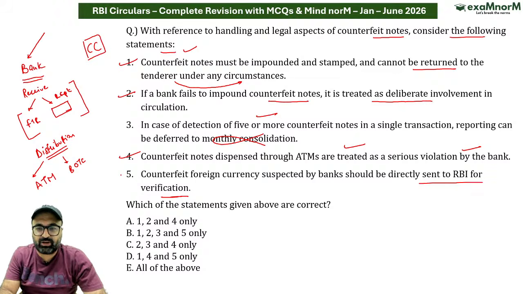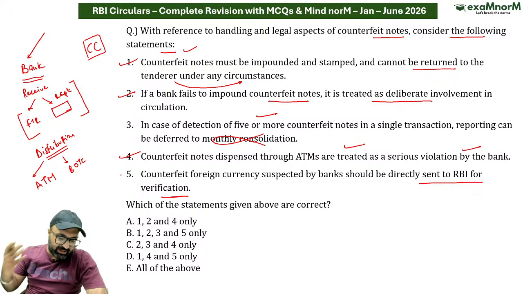अगर काउंटरफिट फॉरेन करेंसी है और that counterfeit foreign currency is suspected by bank, it should be sent directly to RBI for verification. No, sir, it will be sent directly to the RBI issue office. So, keeping that in mind, this statement would not be 100% correct. So, I'll go with option A, 1, 2 and 4.